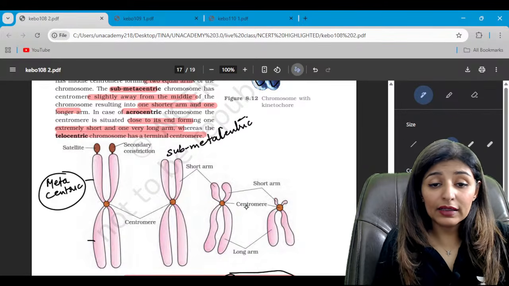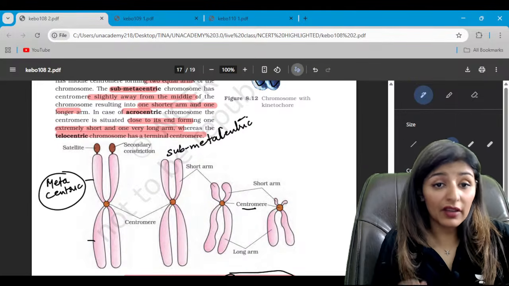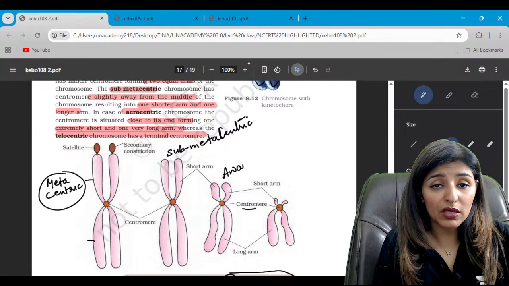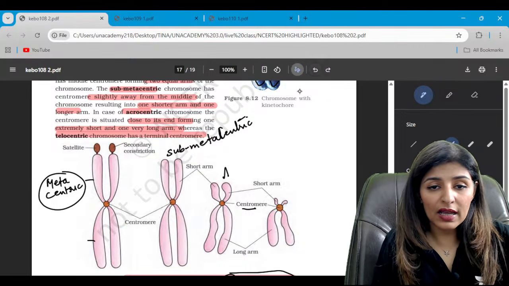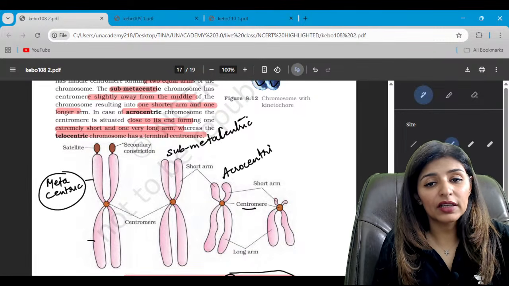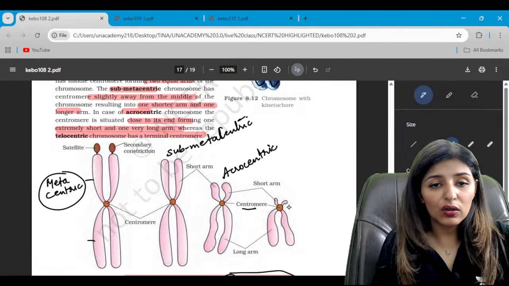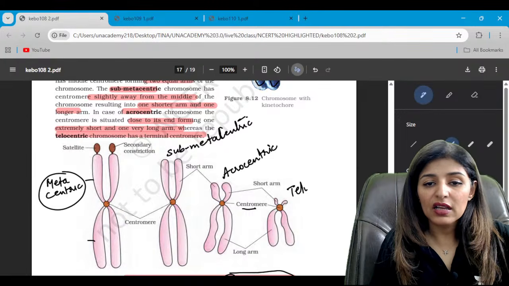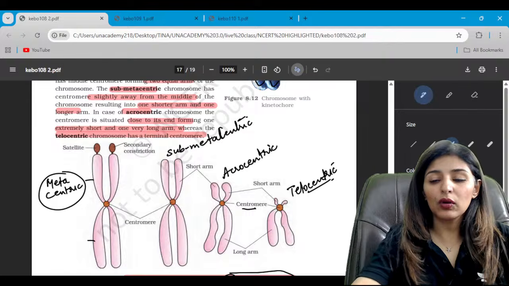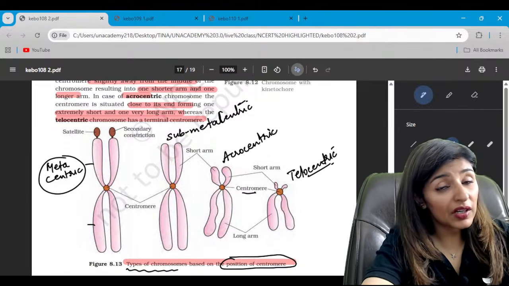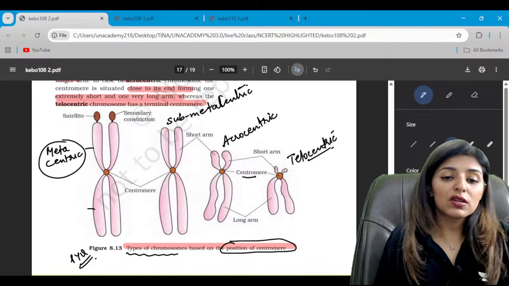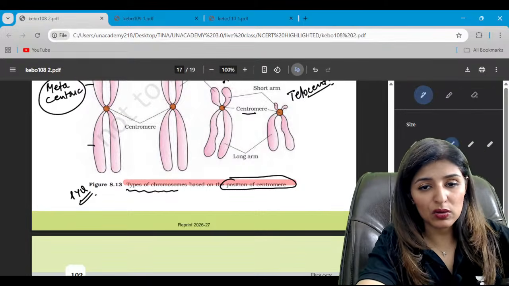While in the third case, centromere is quite away from the center. We call this acrocentric. So one arm is very long, other arm is very short. And then towards the tip, we have telocentric. Is that clear to all? So 4 types. This question has already been asked, guys, as a PYQ in match the following format. So be ready for the diagram based question also.